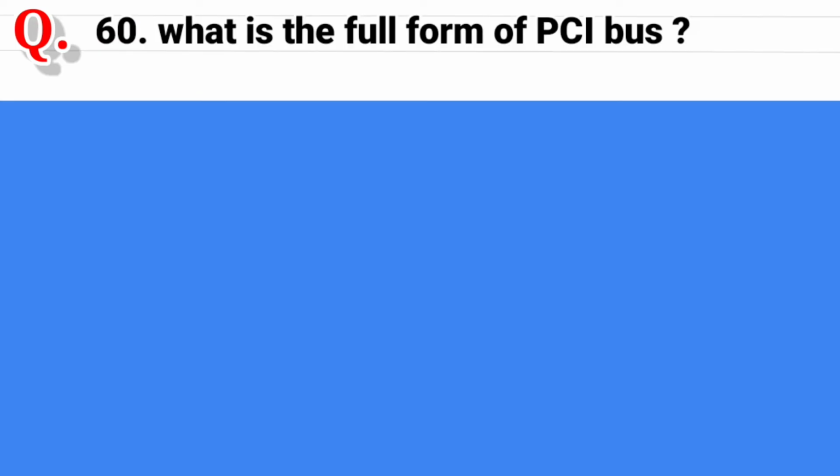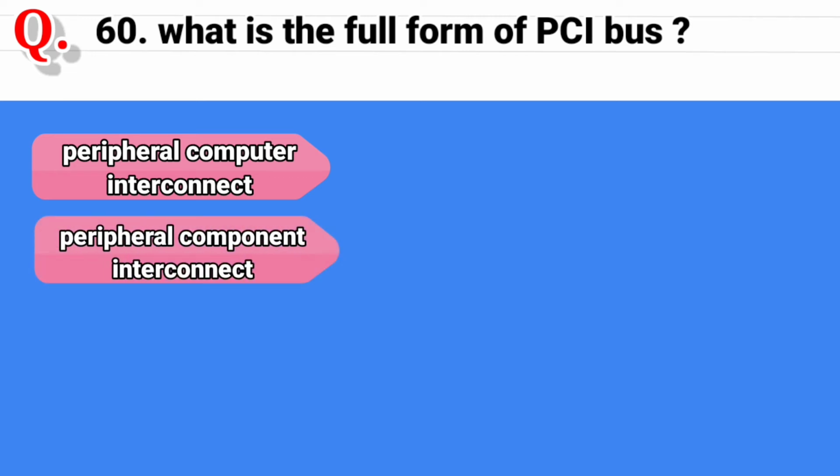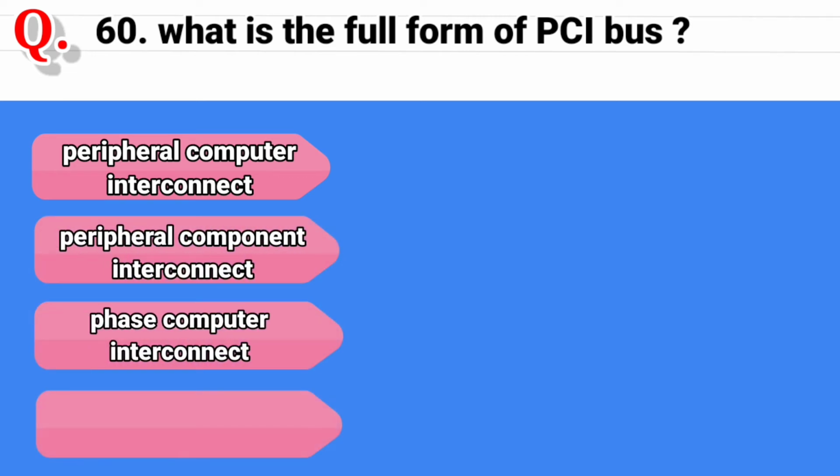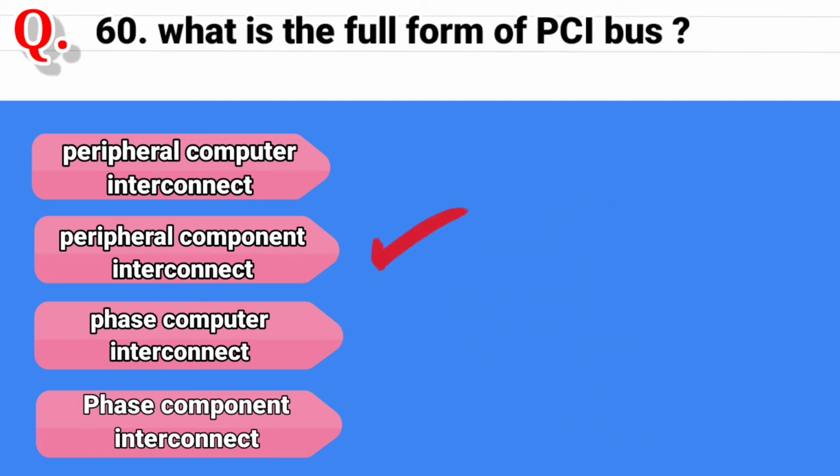Question 60. What is the full form of PCI bus? And the options are Peripheral Computer Interconnect, second option is Peripheral Component Interconnect, third option is Phase Computer Interconnect, and the last option is Phase Component Interconnect. And the correct answer is Peripheral Component Interconnect.